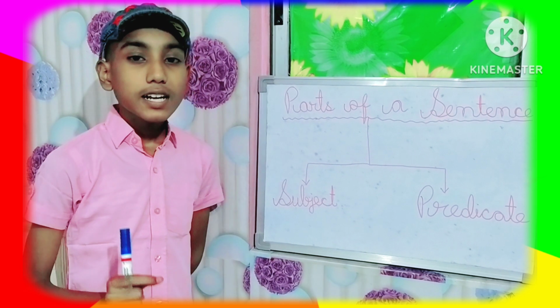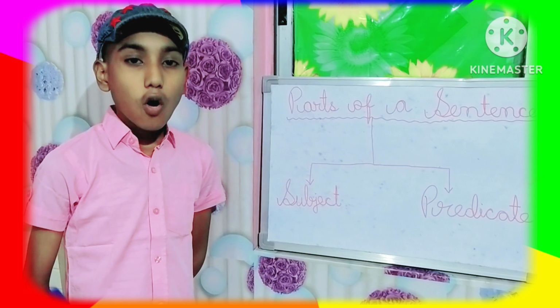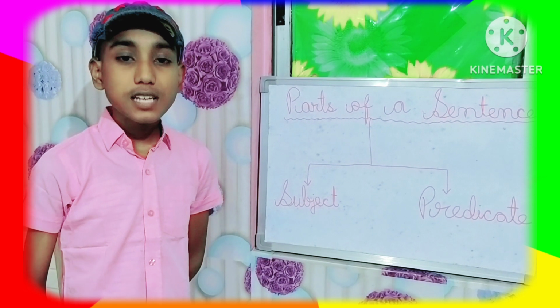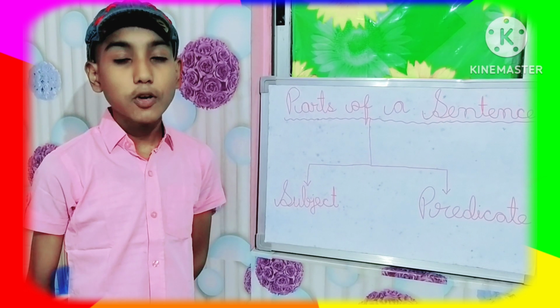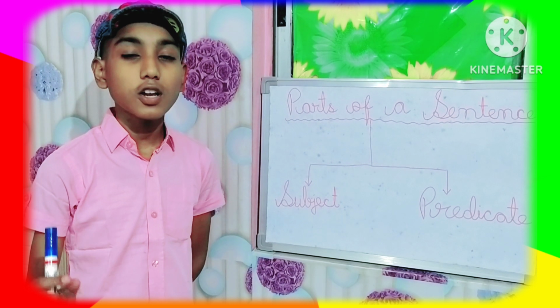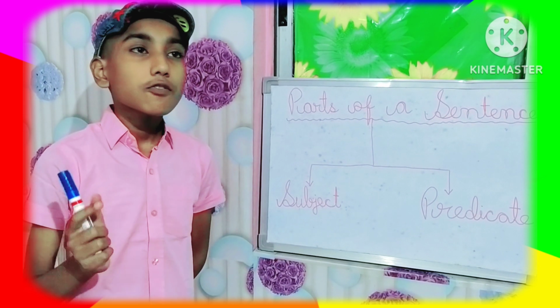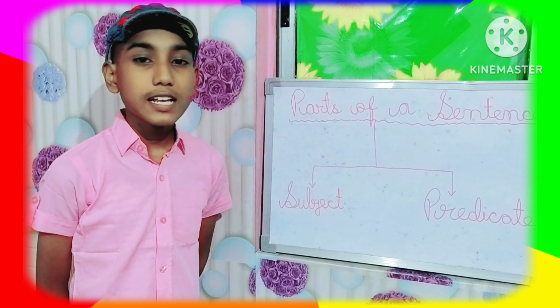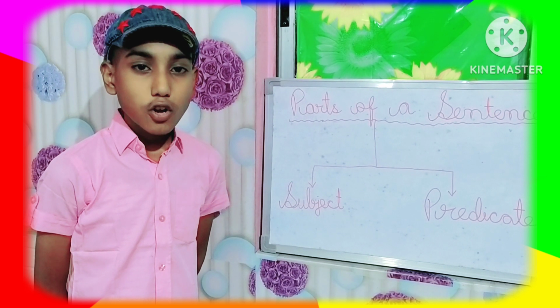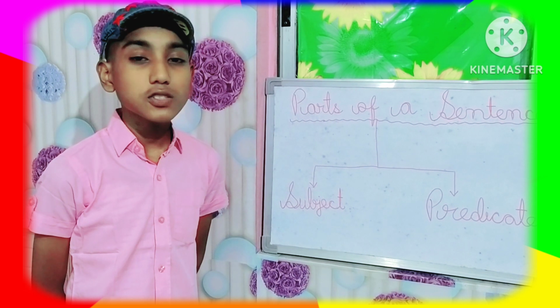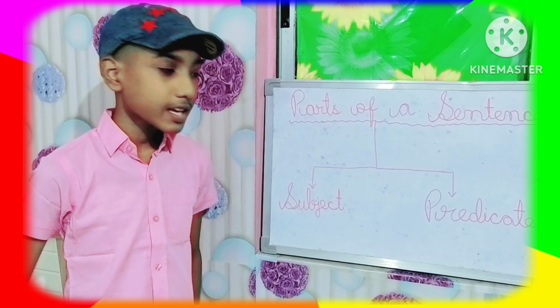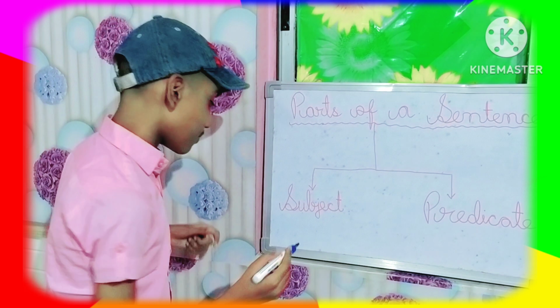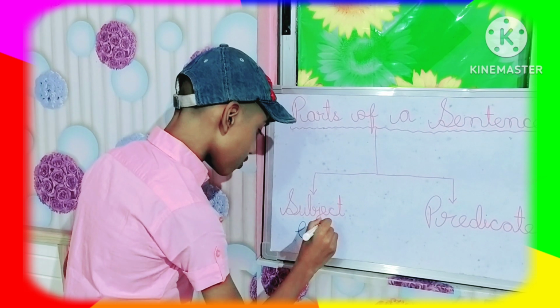A subject tells us about whom, or means about which person or which thing we are talking about, the main agent or doer of the action in a sentence. For example, I am giving you one example. The farmer was planting saplings. So here we are talking about whom, the farmer, means who was planting saplings. We can ask one question, who.